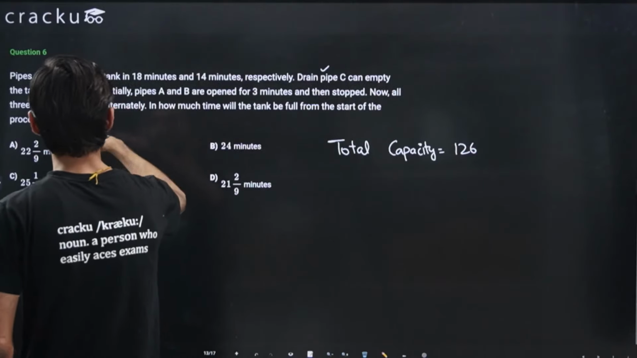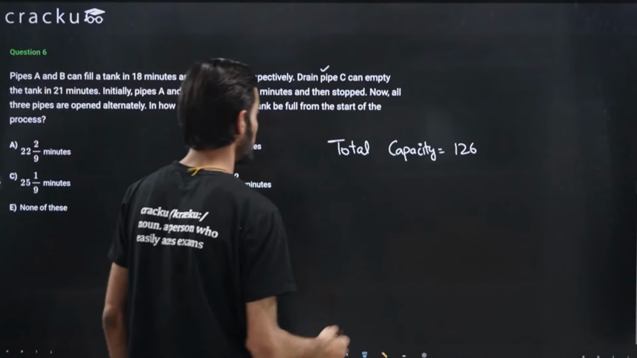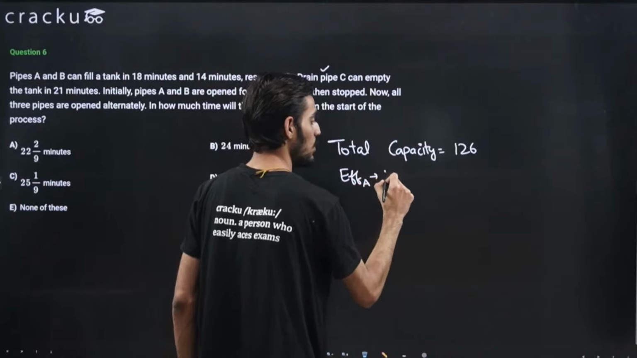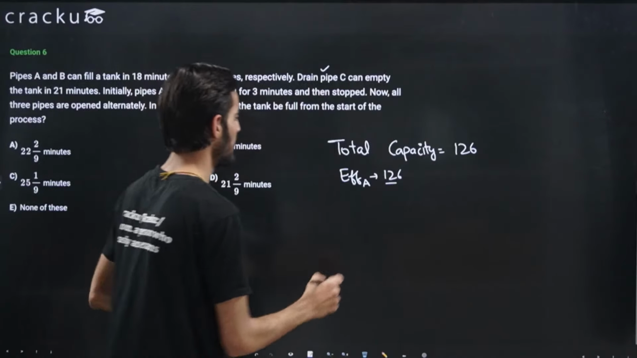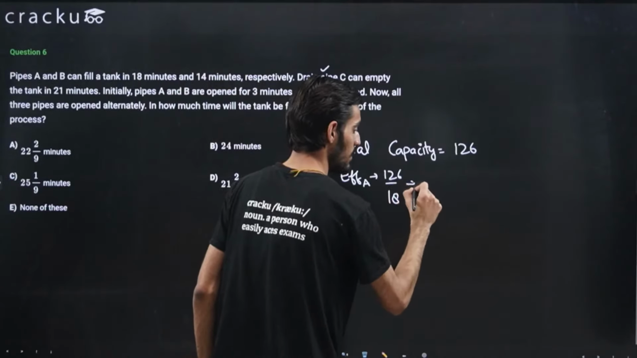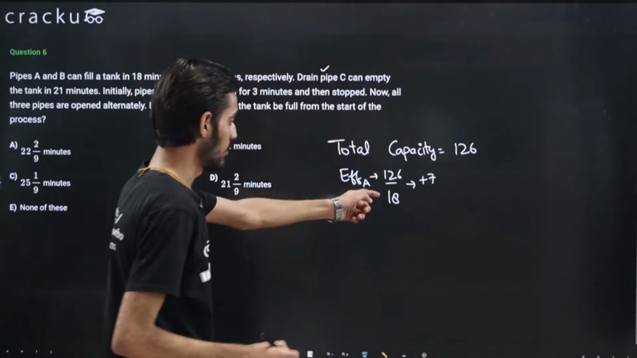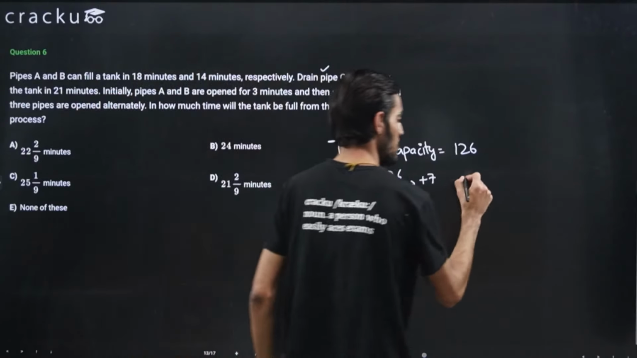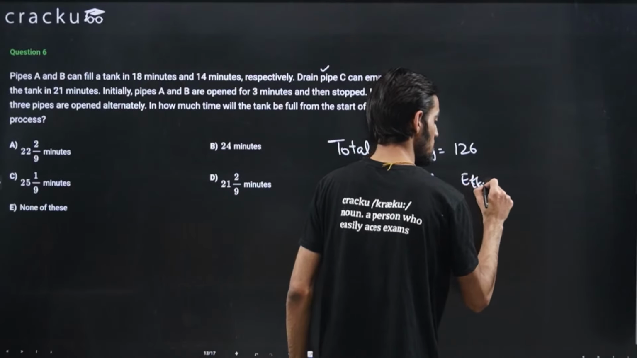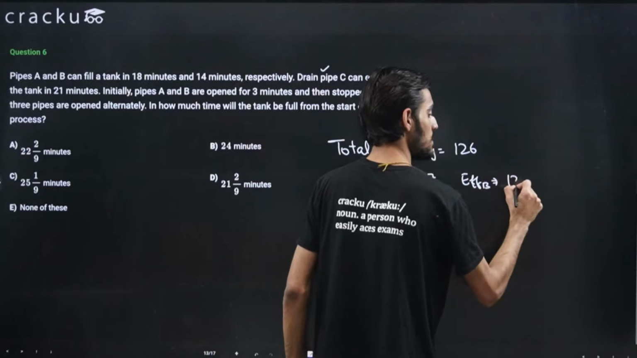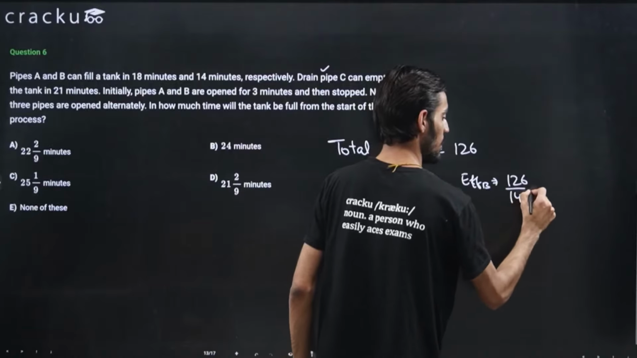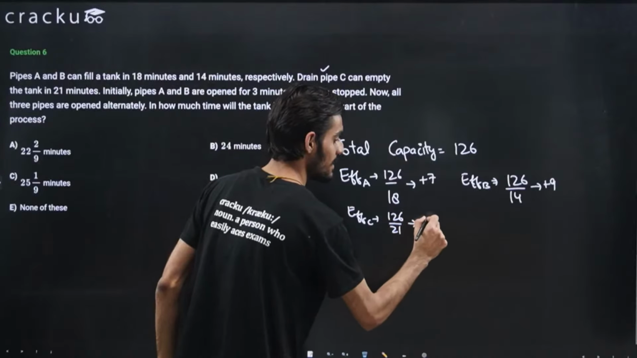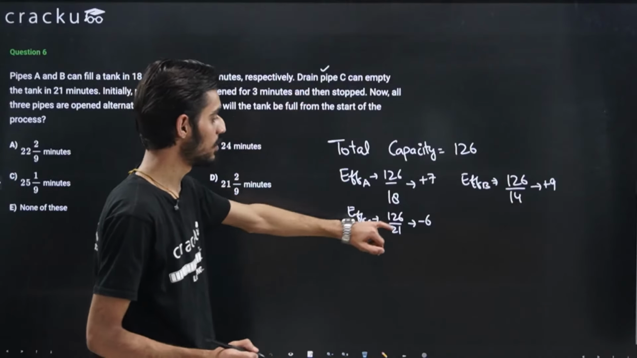Now we are given that pipe A and pipe B can fill the tank in 18 minutes and 14 minutes. So the individual efficiencies will be: efficiency of A is equal to 126 divided by 18, that will come out to be plus 7, right? 18 into 7 is 126. Pipe B can fill the tank in 14 minutes, so efficiency of B will be equal to 126 divided by 14, that is plus 9. 126 divided by 21 will come out to be minus 6, because C is the draining pipe, so the efficiency will be minus 6.